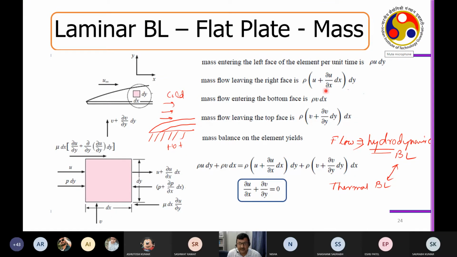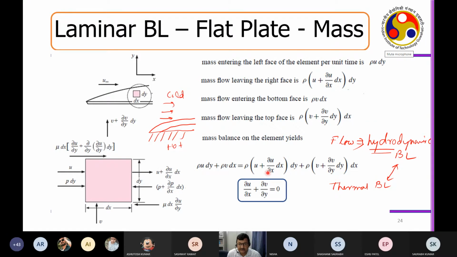Now, if you do a Taylor series expansion, you get the mass that is going out. So rho u plus del rho u del x dx, this is the Taylor series expansion with respect to dx. Similarly with v, rho v dx is coming in, and rho v plus del rho v del y dy, into dx, is going out. So from inlet 1 and inlet 2 you have this mass coming in, and from outlet 1 and outlet 2 this is the amount of mass that has gone out.